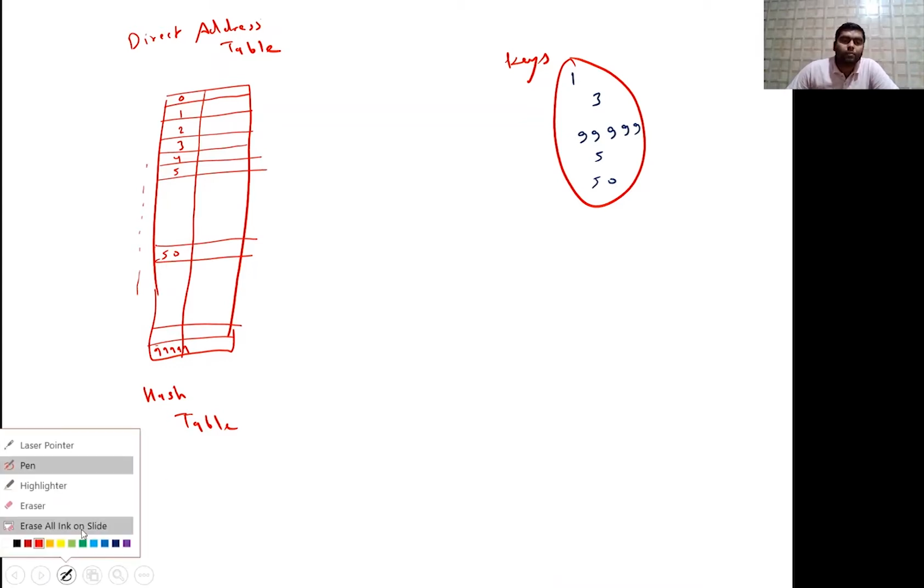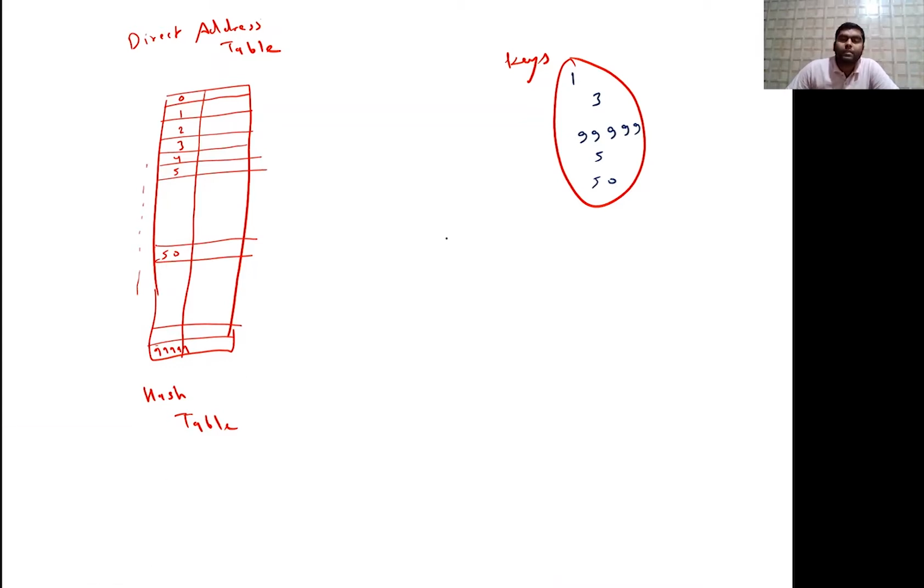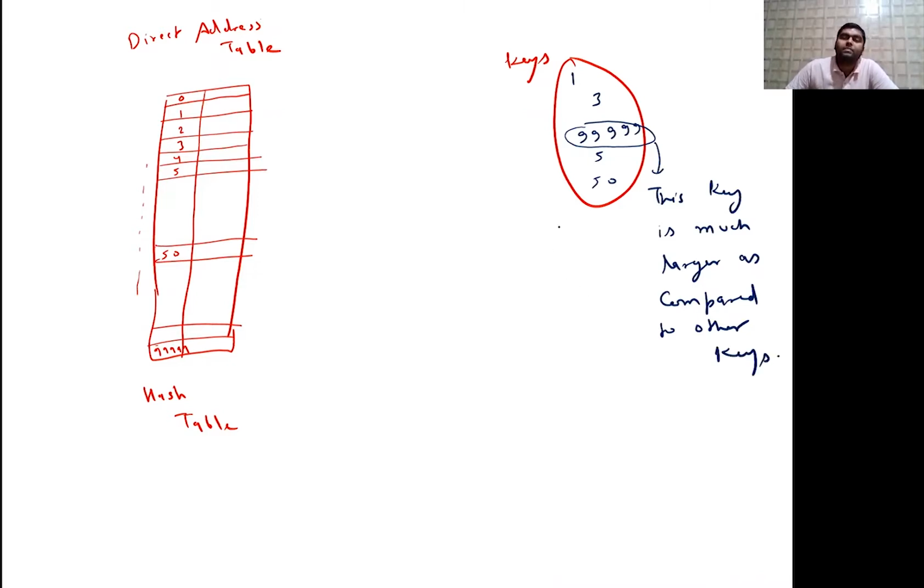See, if you are observing carefully, the keys are all small values except this value. So this value is very huge. This key is much larger as compared to other keys.